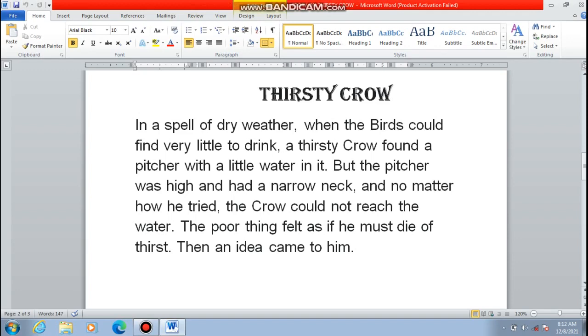So class, in the last session, as you all know, we had started how we can format the text. There are different methods through which you can format the text. In the last session we had done that we can format the text by changing the font size, and we can change the font style. I'll just give you a quick recall of all the topics that we had done in the last session, and after that we will continue with our topic.